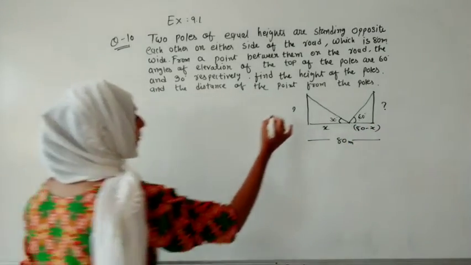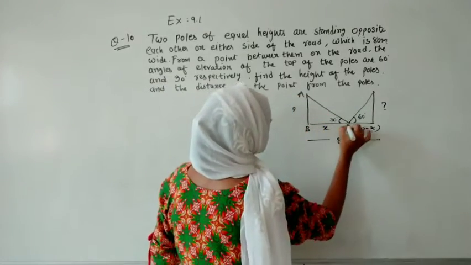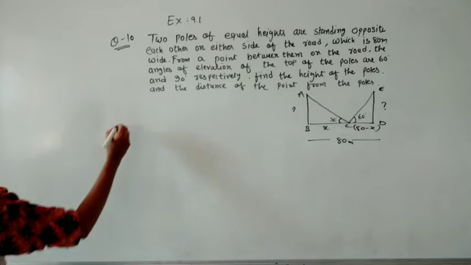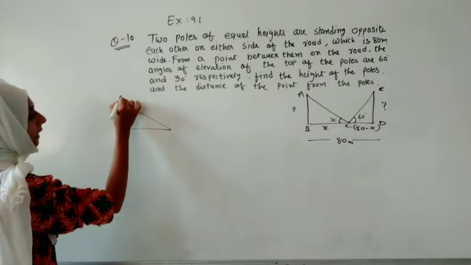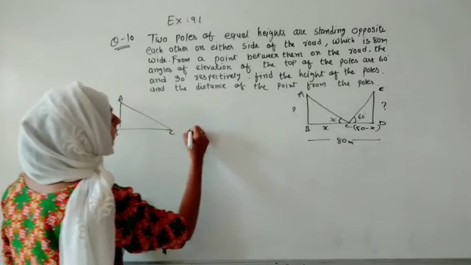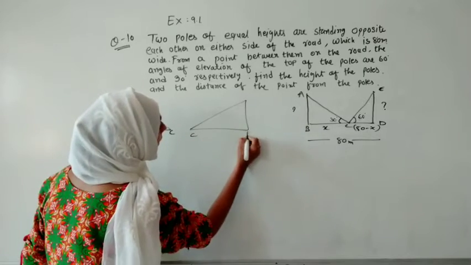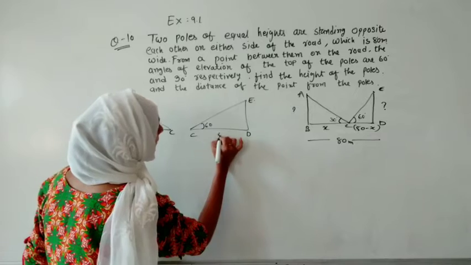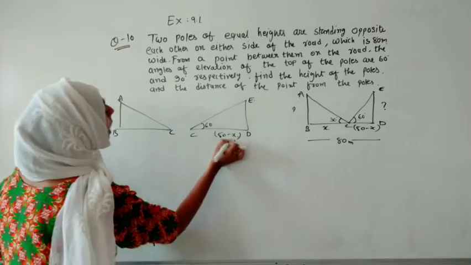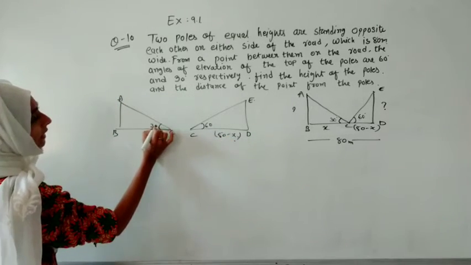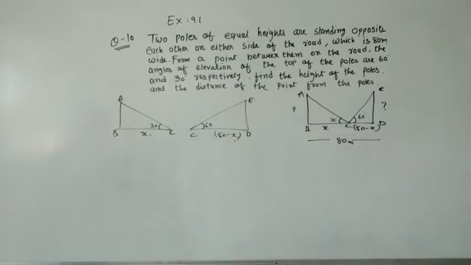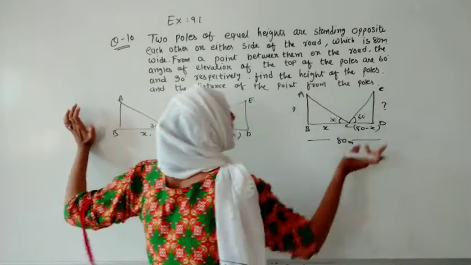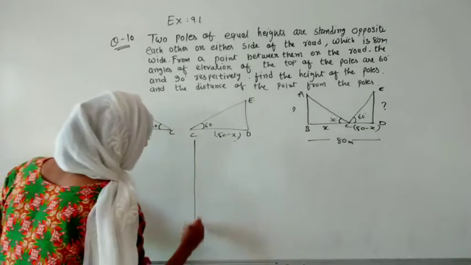So this kind of thing we are guessing. Let us give names A, B, C, D and E. Now we have to work on two triangles. One triangle is A, B and C, and another triangle is C, D and E. One has 60 degree and the base CD as 80 minus x, and another has the angle 30 degree and this side as x. We have to find this, because AB is equal to ED, that we know. Afterwards we will compare.